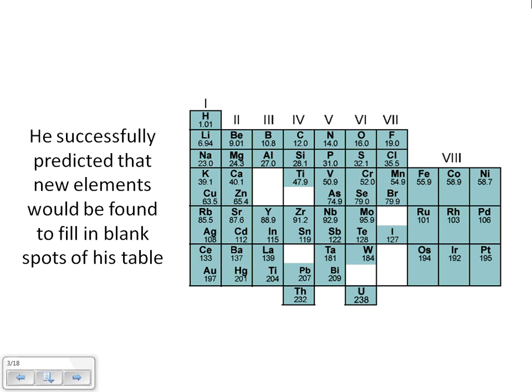He noticed that all of the elements in the first column behaved the same, in the second column behaved the same, in the third column behaved the same. So that was one pattern that he noticed. He also saw some gaps, where right now I have white boxes. And so he predicted that there should be elements in those boxes that were maybe just undiscovered. And he was right. That actually helped us to discover new elements that we had previously not known about.